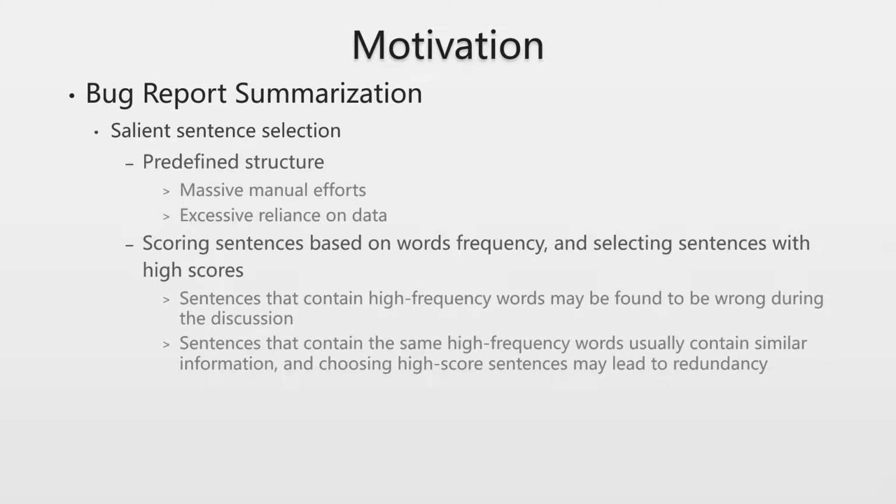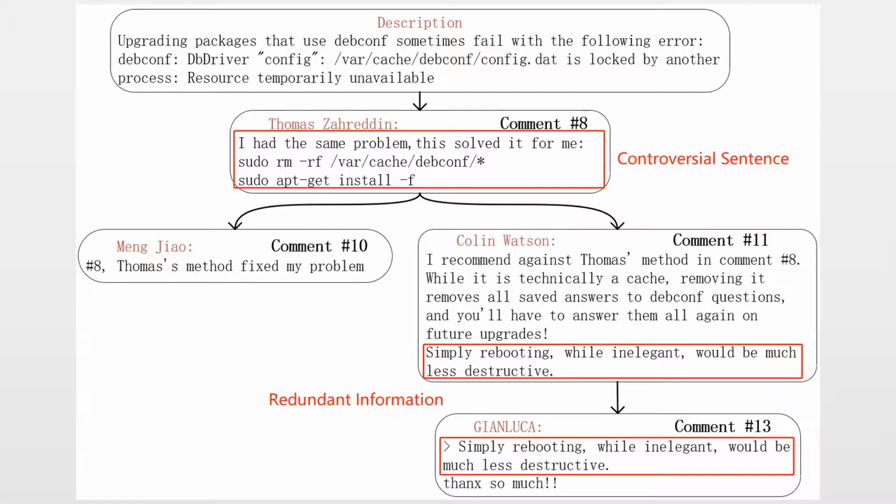First, as we discussed, sentences that contain high-frequency words may be found to be wrong during discussion, and selecting these sentences may introduce bias into the summary. Second, sentences that contain the same high-frequency word usually contain similar information, and choosing high-score sentences may lead to redundancy.